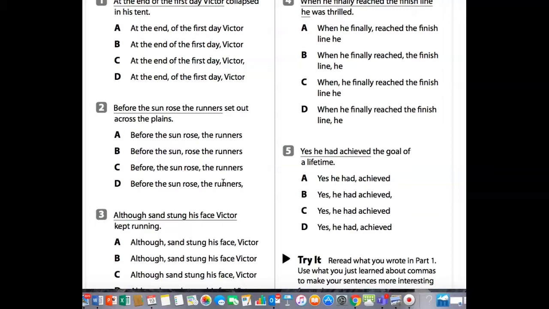Because remember, after a comma, you have to pause. Before the sun rose, the runners set out across the plains.